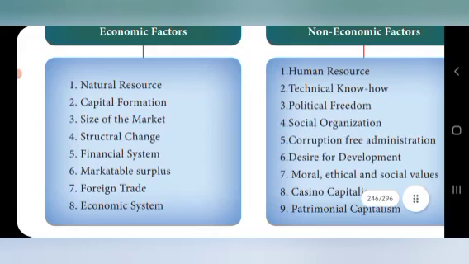First we have to see the economic factors: natural resources, capital formation, size of the market, structural change, financial system, marketable surplus, foreign trade, economic system. These are the economic factors.